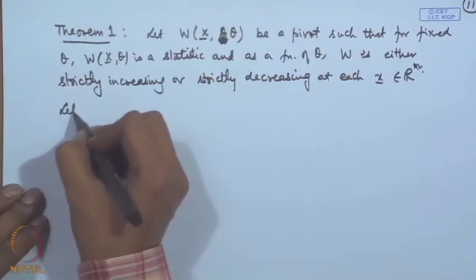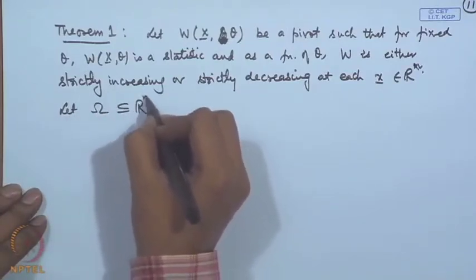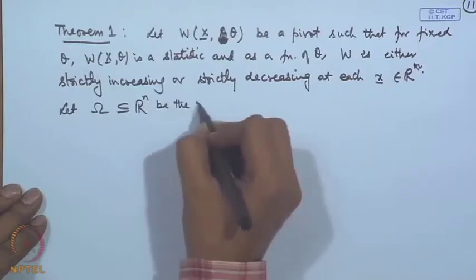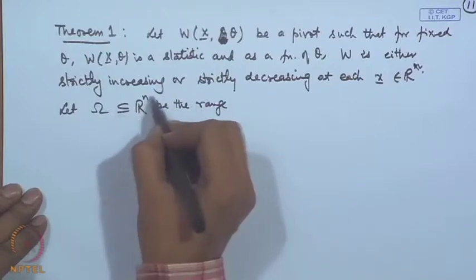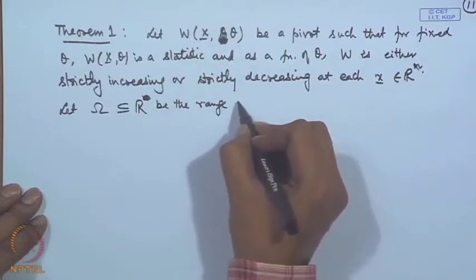Let omega, that is a subset of R n, be the range of w, now I am assuming this to be real. So, let this be the range of w,